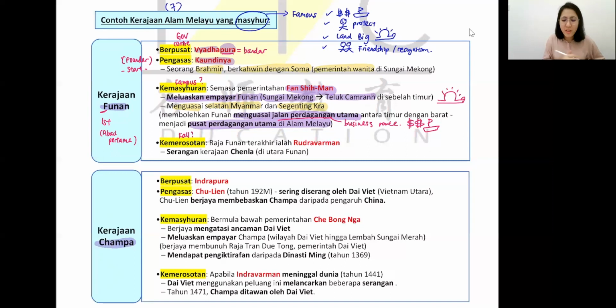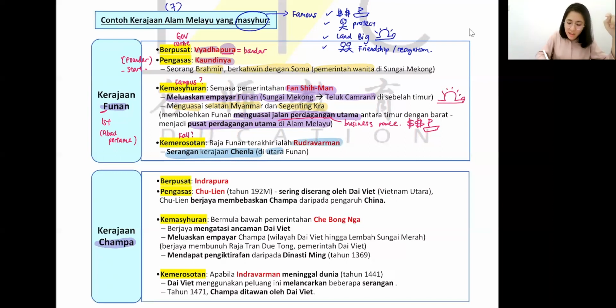Okay, now in the end of the day, why did this kingdom disappear and there is no longer a Funan kingdom? Why did the government merosot? Merosot means fallen, recession, getting smaller. So in the end, it's because they were attacked by the neighbor, a kingdom called Kerajaan Chela. It's actually located at the northern part of the Funan.